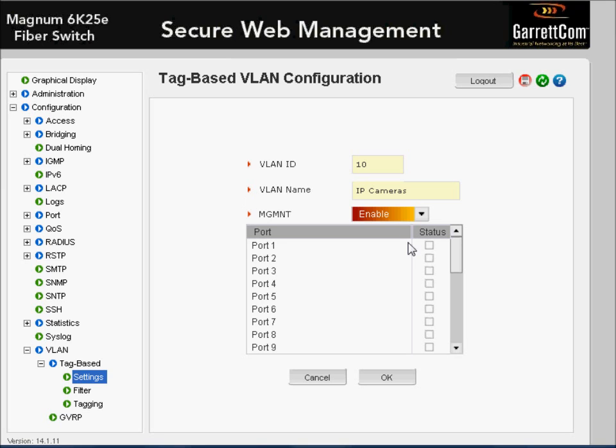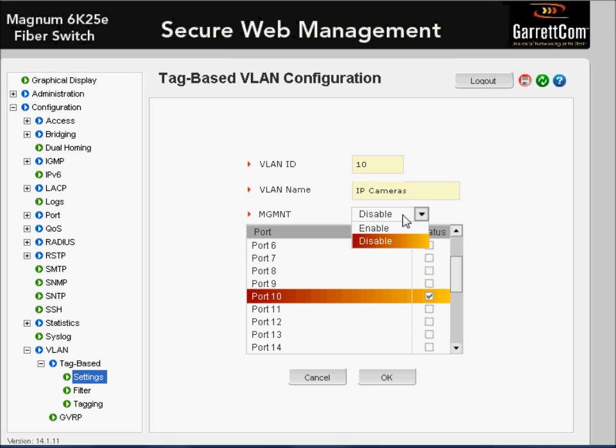If we select the option for management to be disabled, what that means is that devices in that VLAN, so devices in VLAN 10, in this specific instance, any device which is connected to port 10 is not allowed to manage this device, this switch. So you prohibit the management of the switches based on what VLAN the end devices are assigned to. So we can further enhance security by enabling or disabling management for a specific VLAN.